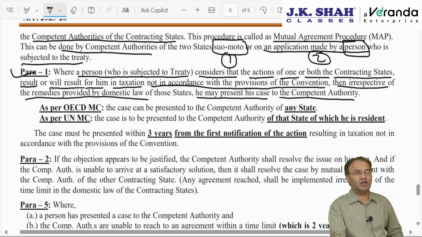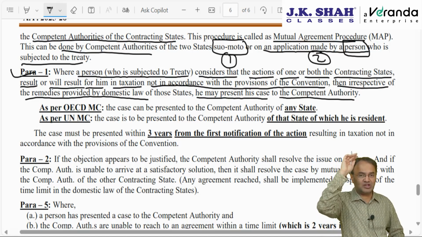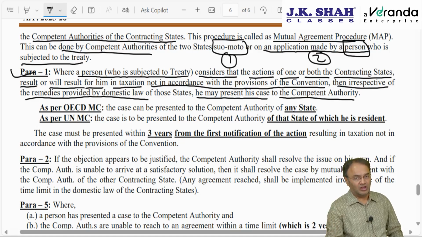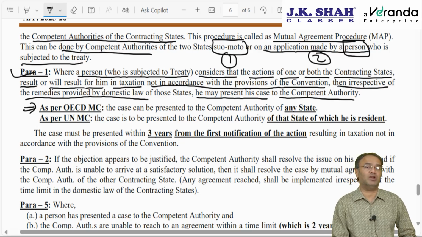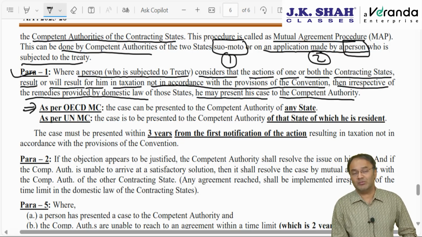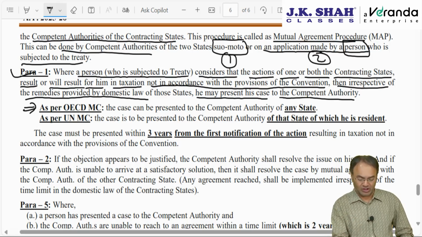Which competent authority? He should present it to the competent authority of his state of residence or state of source. So the answer, as per the OECD model, which India generally does not follow, which is to be followed between developed countries: he can present his case before either or both the competent authorities of any state.